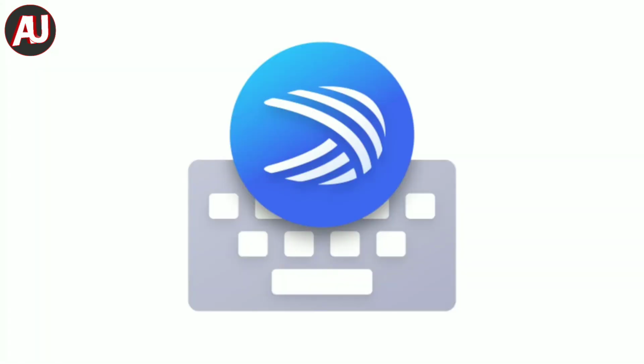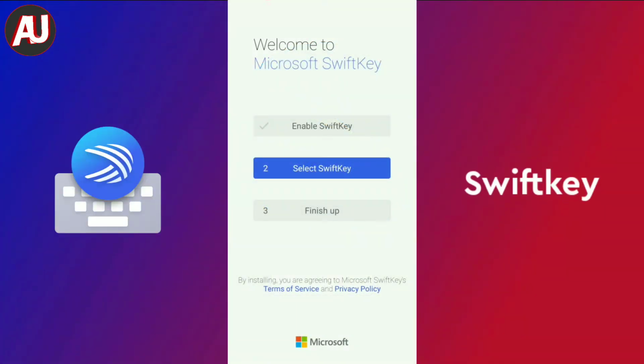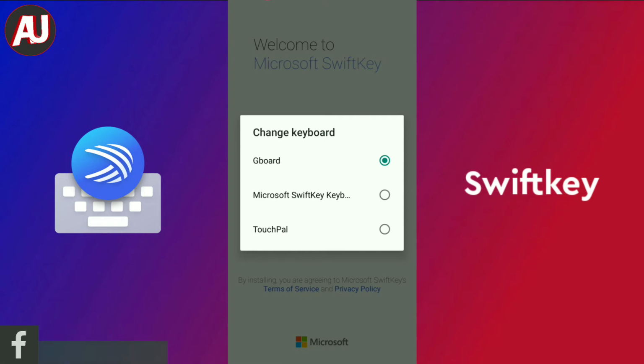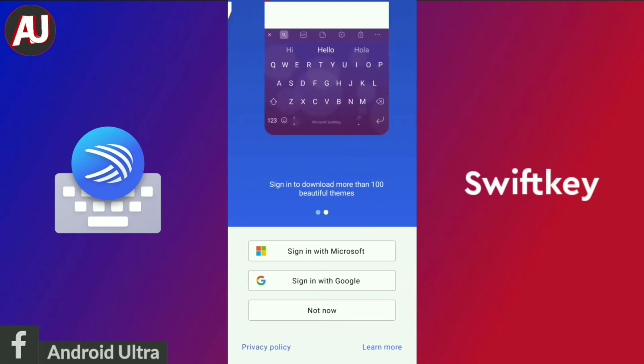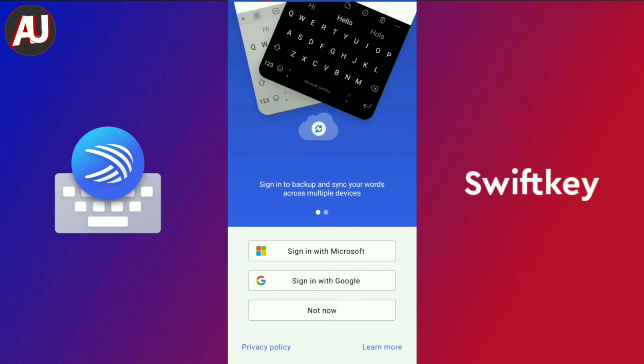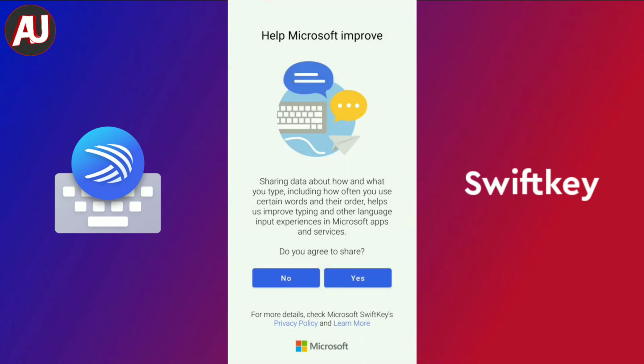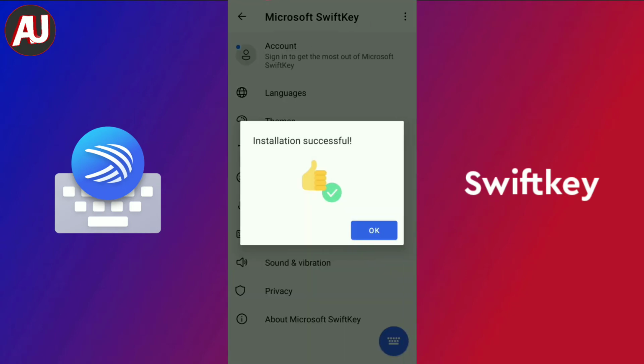Number 3. SwiftKey keyboard by Microsoft. You can see there is a startup process of the Microsoft SwiftKey keyboard. After clicking on finish, there is an option to sign in with a Google account or Microsoft account. I'm selecting not now, and now I'm clicking on no.